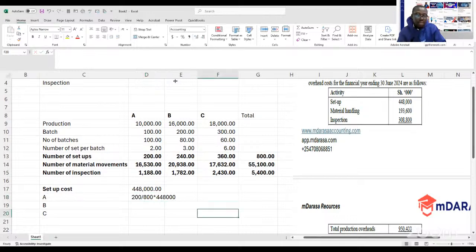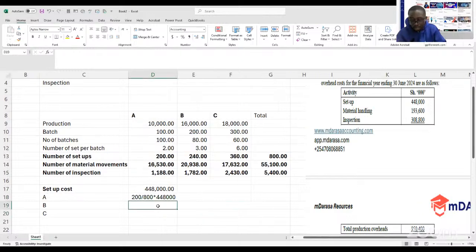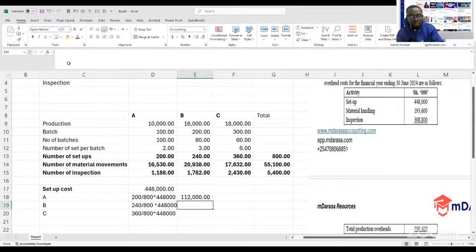So the other item for product B, I'll be having 240 of 800 times 448,000. For product C, I'll be having 360 of 800 times 448,000. See? So this is what we are looking at. So that as at the end of the day, what will we be having here? Of course, I'll just do equal sign at that point.